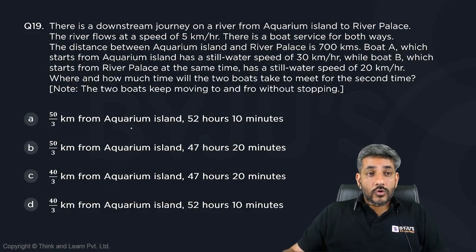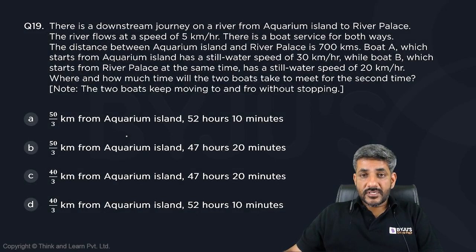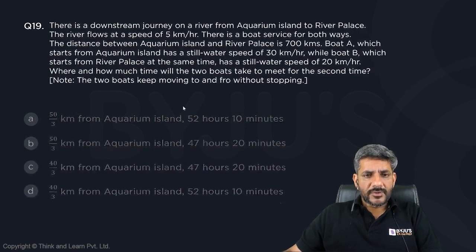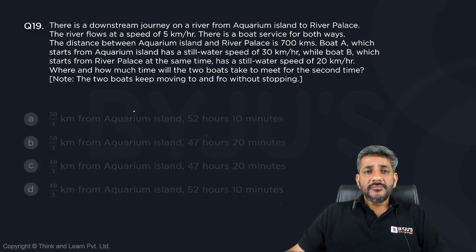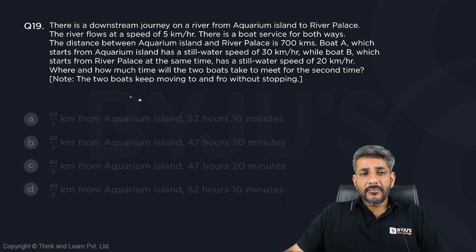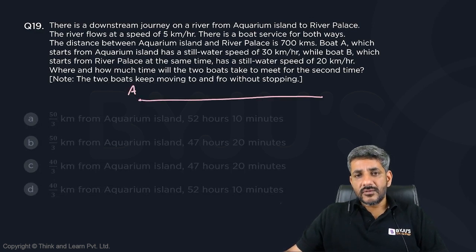Here we have a long question, question number 19. So straight away, let's start doing it on the next page, and I need some space also to do it. There is a downstream journey on a river from Aquarium Island to River Palace. So let's say this is Aquarium Island, this is River Palace, and it's a downstream journey.